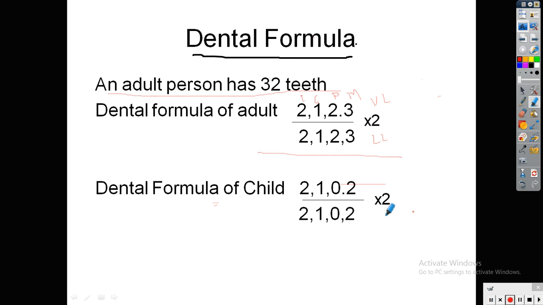Here the dental formula of children is written: 2102. That means 2 incisors, 1 canine, 0 premolar. Premolar is absent in the case of children, and 2 molars are only present in children. This is the dental formula for children. You have to write down the dental formula and you have to study the dental formula.